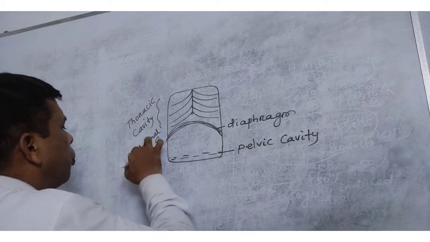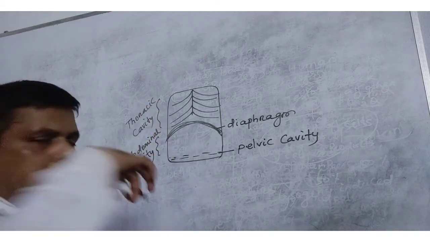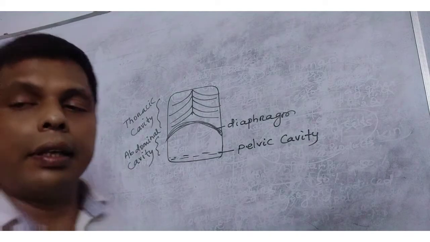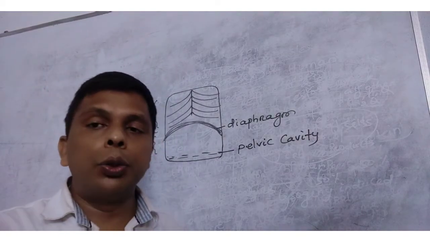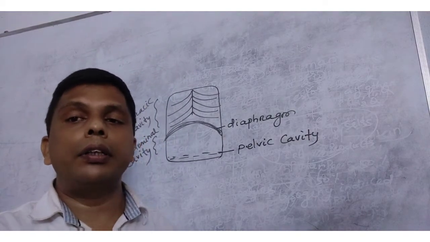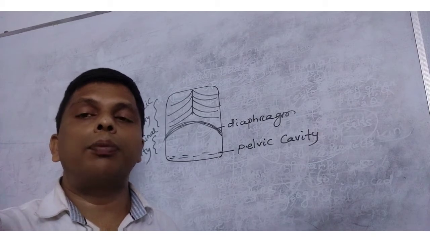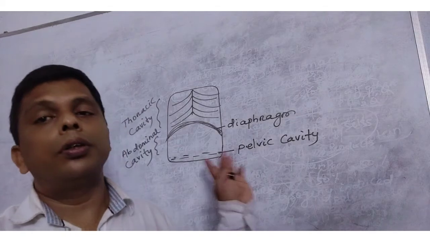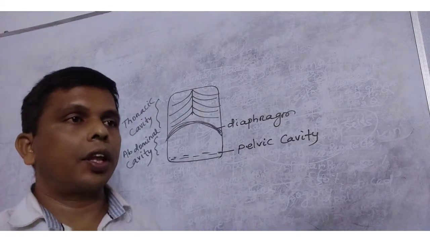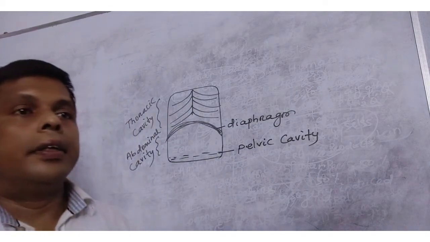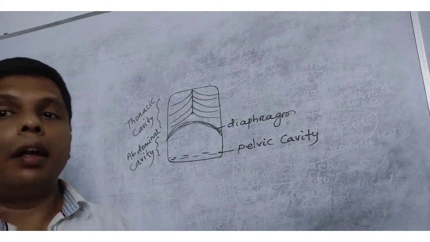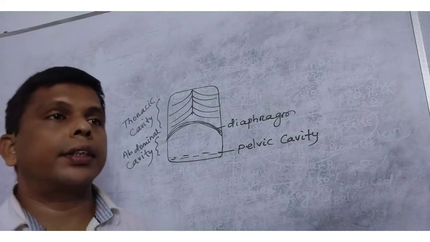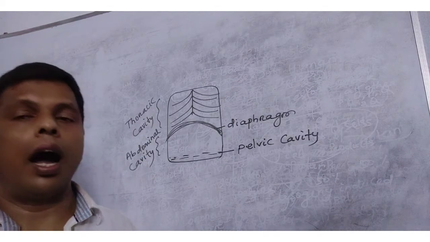Below the abdominal cavity there is the pelvic cavity. In this pelvic zone, kidneys are present, and the reproductive system, the gonads, are present. Okay. The body cavity is more complex.